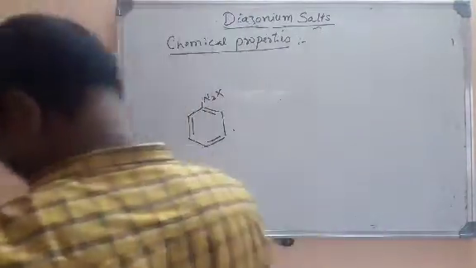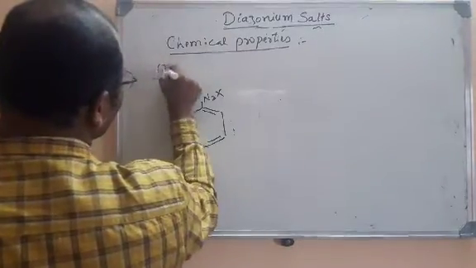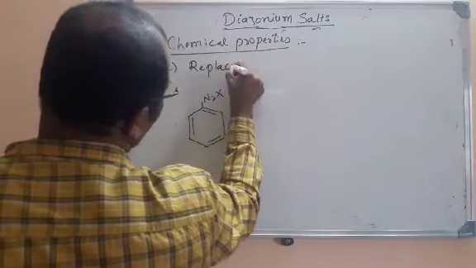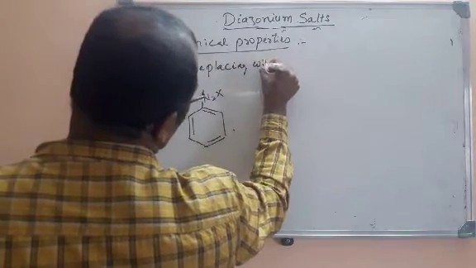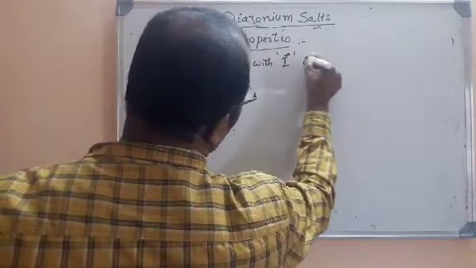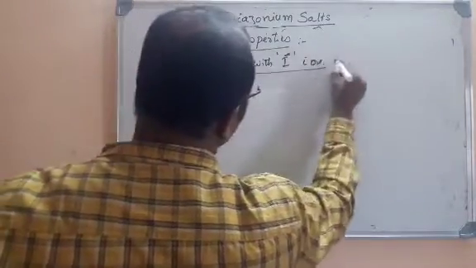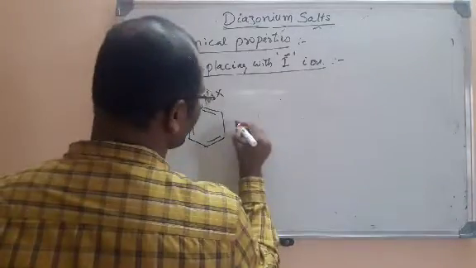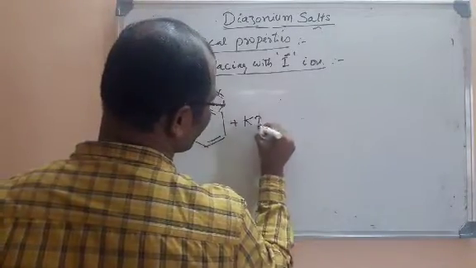In the next reaction we are replacing it with the iodide ion. We are doing a replacement here. So for that, what do we do? We treat with potassium iodide.